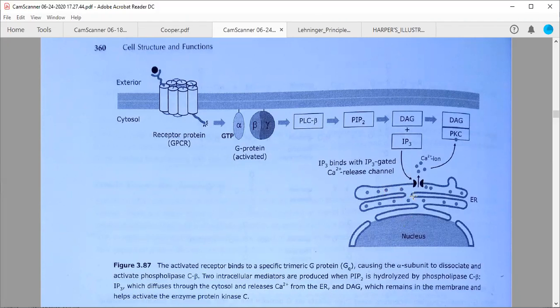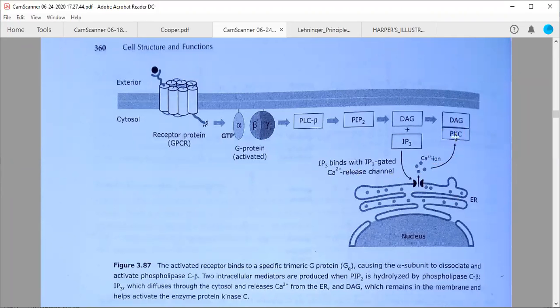It is going to release the calcium ions from the endoplasmic reticulum stores. These calcium ions, after release, will bind to protein kinase C and activate it.